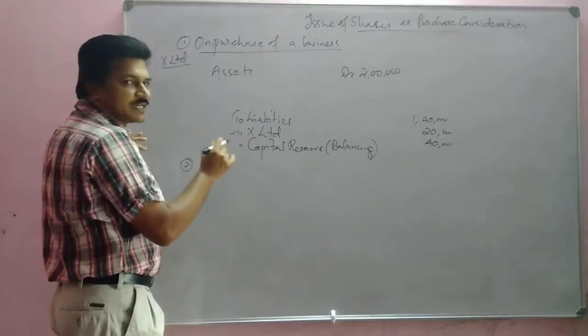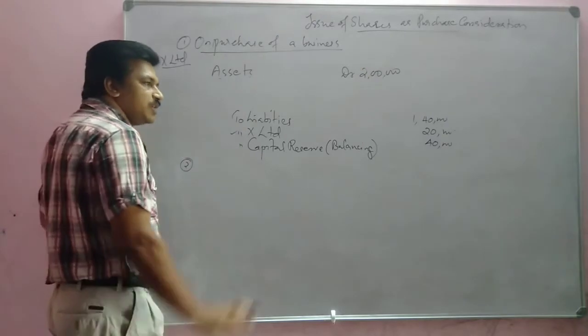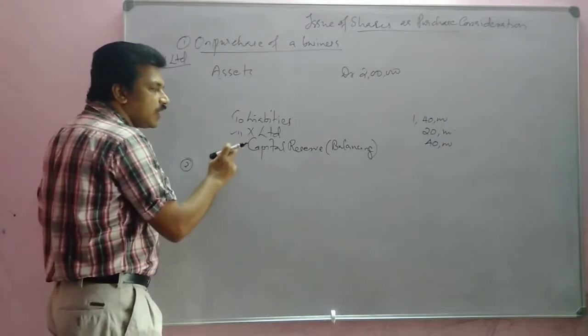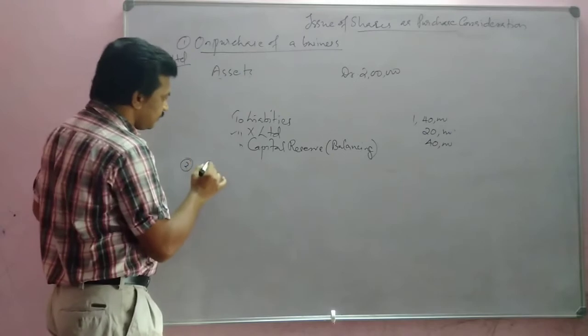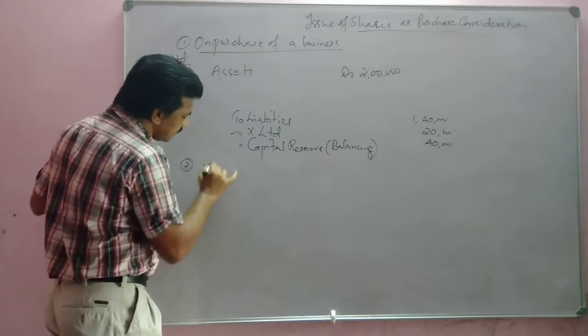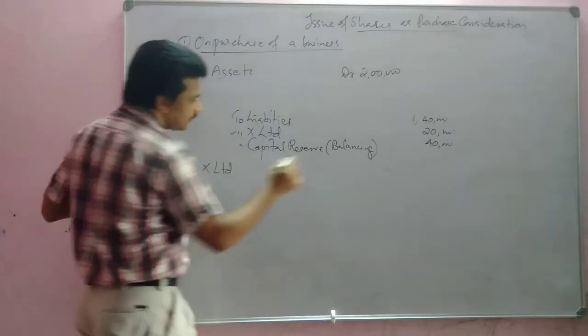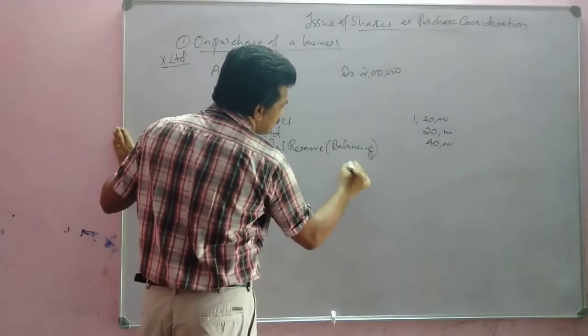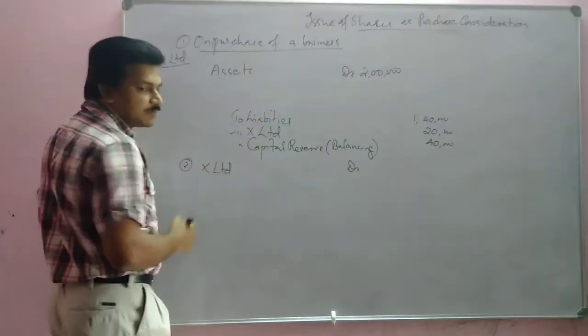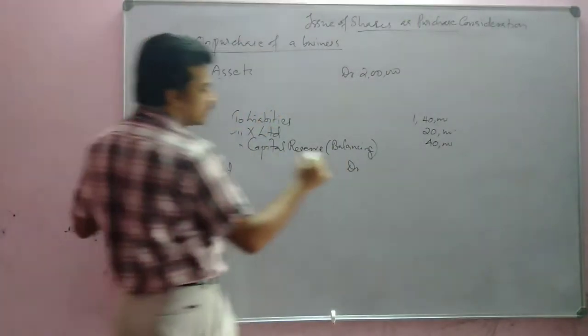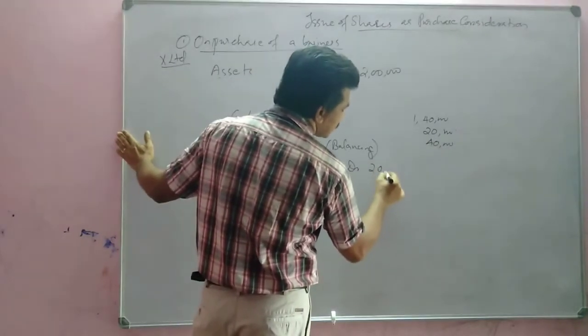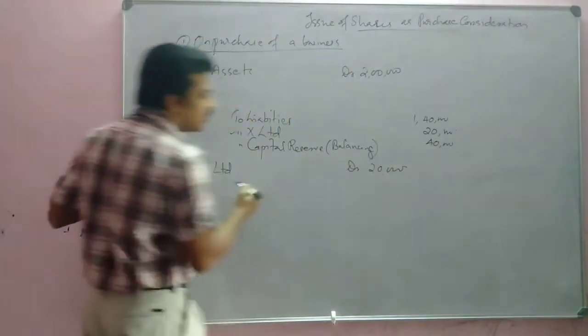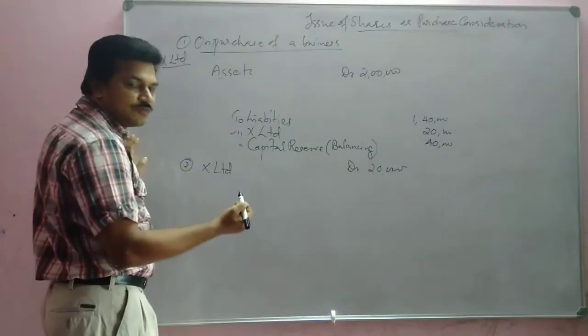The money paid to X Limited will be issued in the form of share capital. So we will write X Limited debtor, for paying the purchase consideration. X Limited debtor, how much? 20,000 we are giving. How are we giving? In the form of shares.